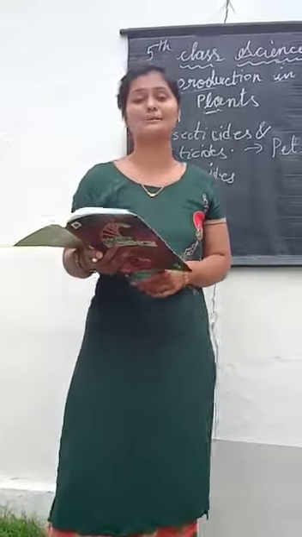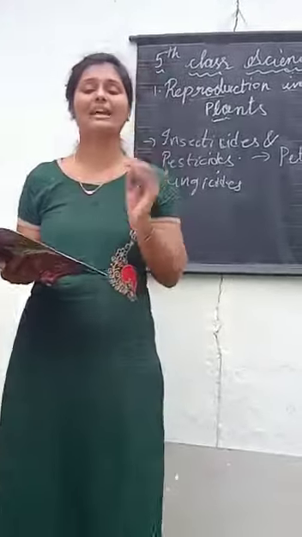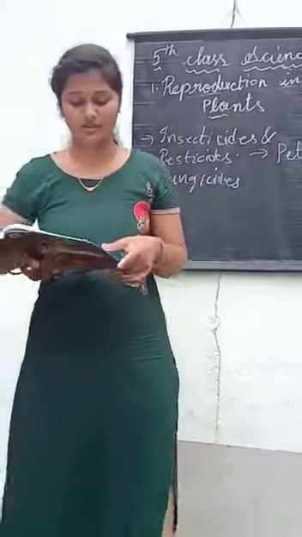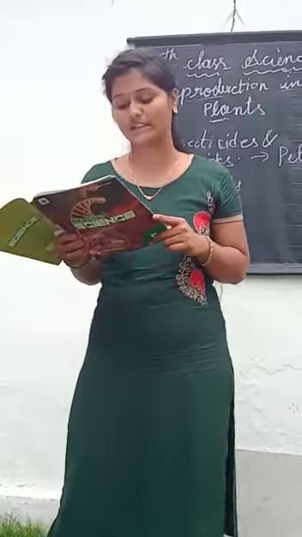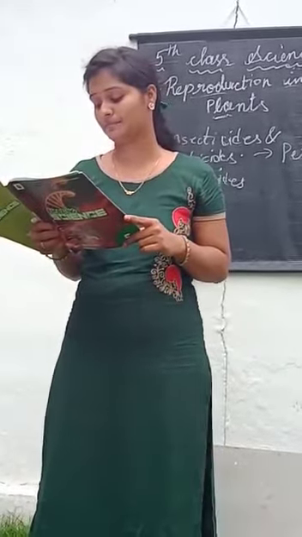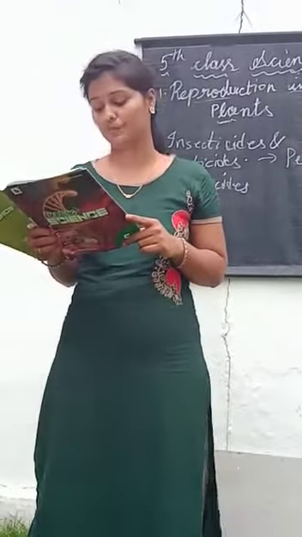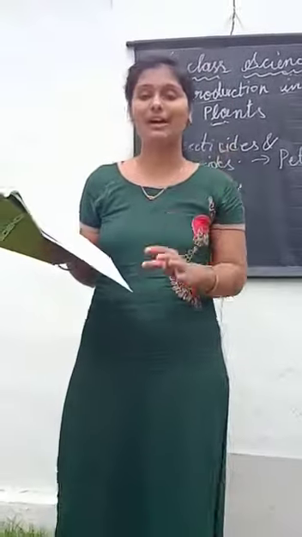Okay students, I will ask you some questions. You have to tell the correct answer. The first question: this has a tiny hole through which the seed gets water. The options are cotyledon, seed coat and something else. So which one is the answer? Seed coat. The seed coat has a small tiny hole to get water and nutrients from the soil.